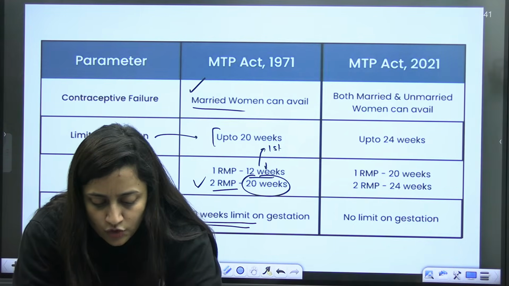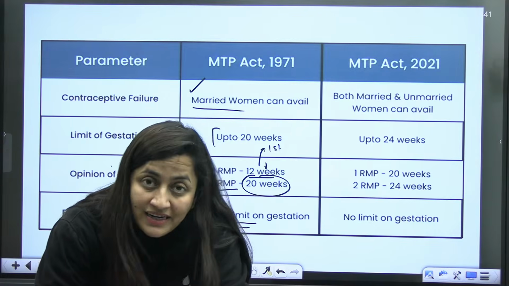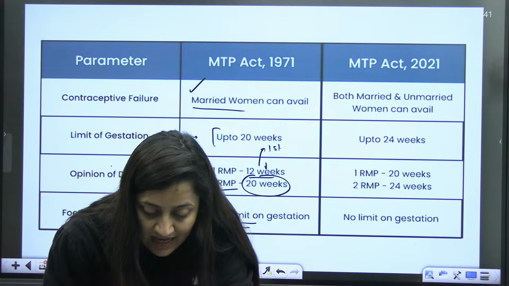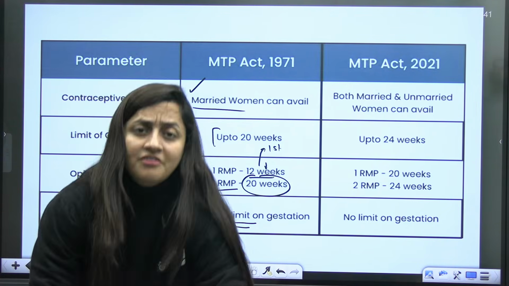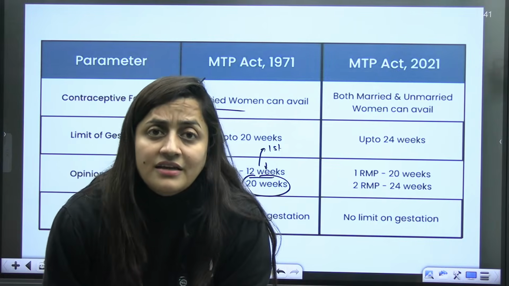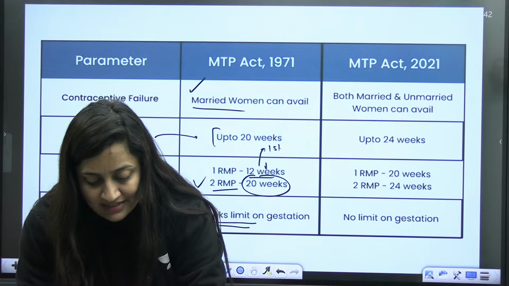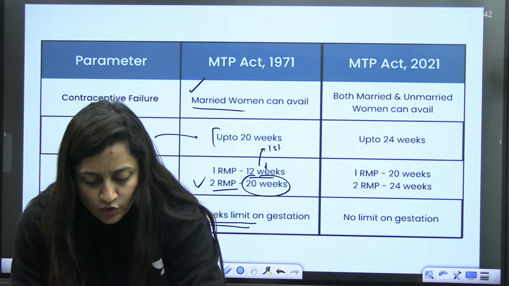As I said, you can see it on the board as well, abortion was allowed up to 20 weeks only. It was allowed if the pregnancy was a risk to the mother's life, physically or mentally, if fetal abnormalities were there, if the pregnancy was due to rape, or if there was a failure of contraception. Is that clear? So initially it was like that, to reduce unsafe abortion.